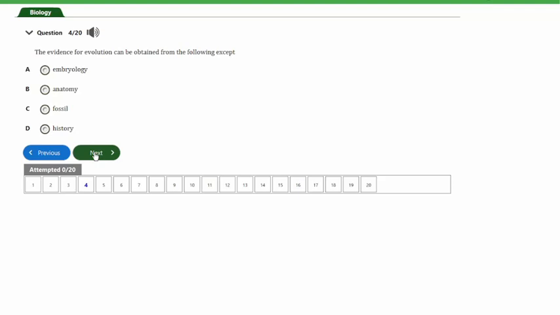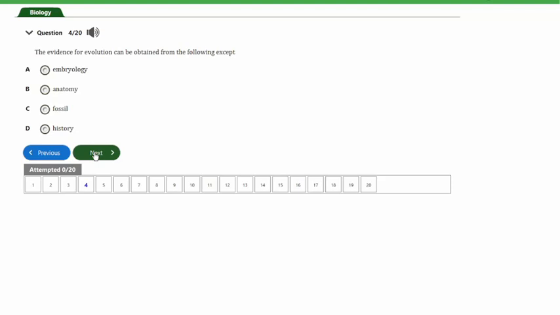The question says, the evidence of evolution can be obtained from the following except A, embryology, B, anatomy, C, fossil, D, history. So guys, the answer to this question is option D, and that's history.